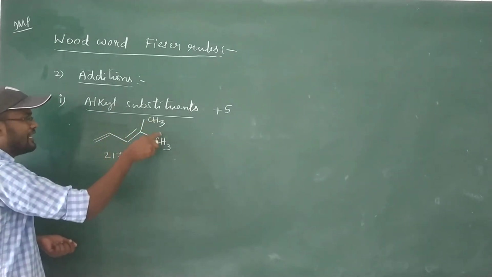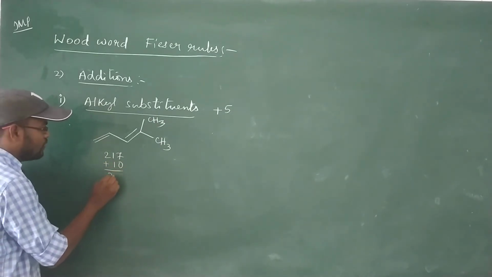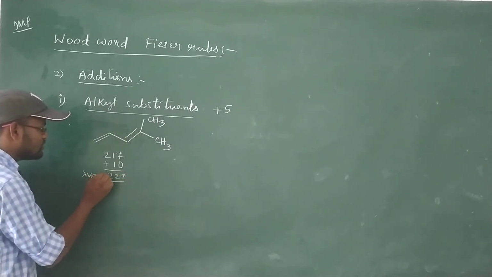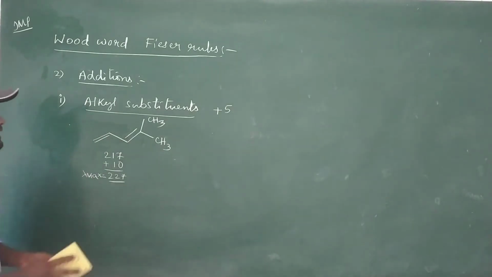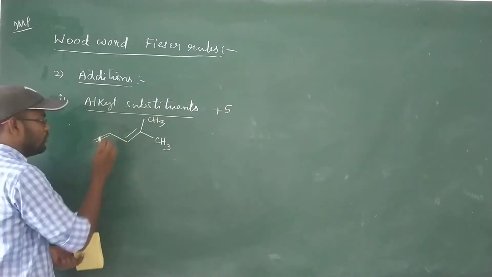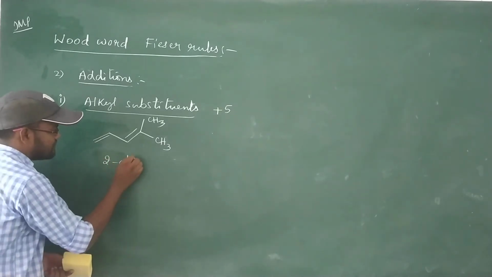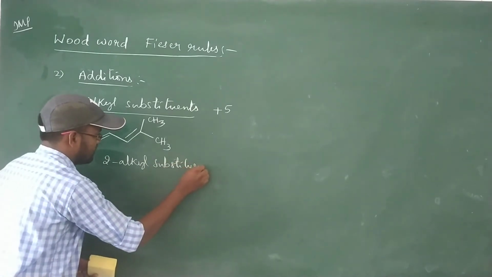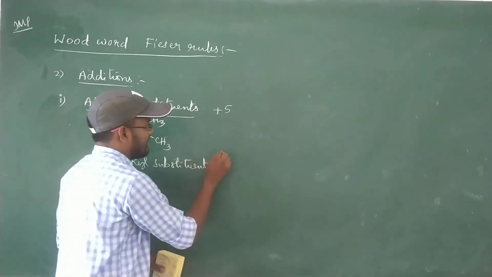So here, two alkyl substituents give plus 10 nanometers, totally 227 nanometers lambda max. This is a proforma for calculating the lambda max values of dienes. In this case there are two alkyl substituents, so we take plus 10 nanometers.